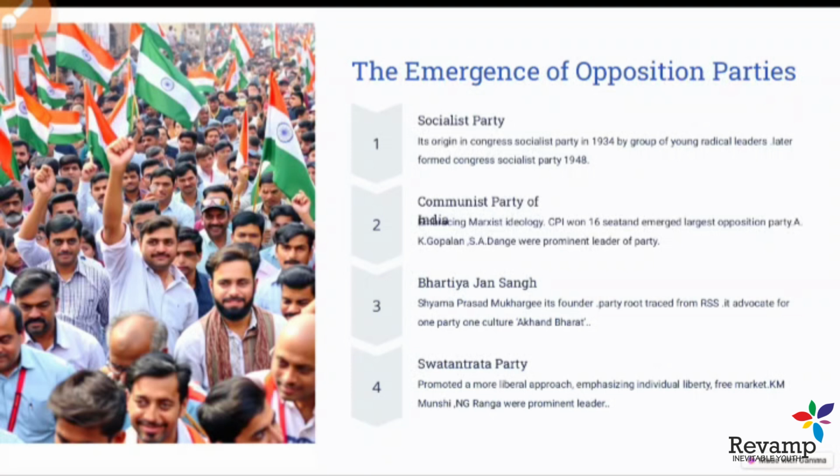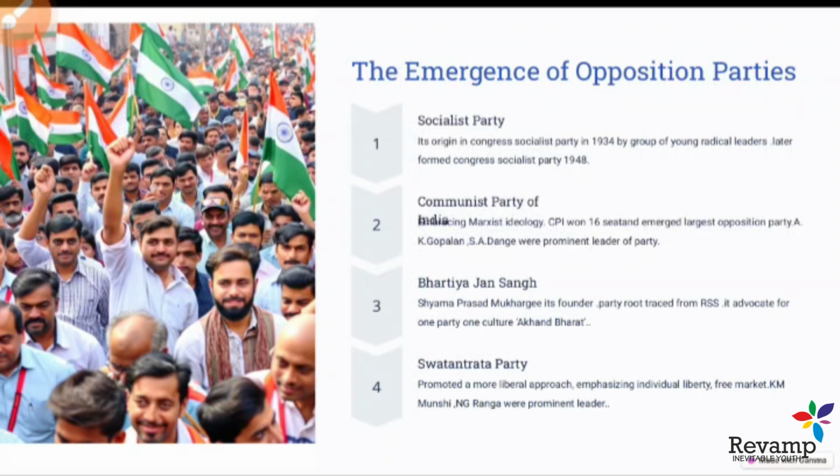First is the Socialist Party. The Socialist Party was organized within the Congress in 1934 by a group of young radical leaders. Later, it formed a separate Congress Socialist Party. The Socialist Party's ideology was more on the welfare approach.